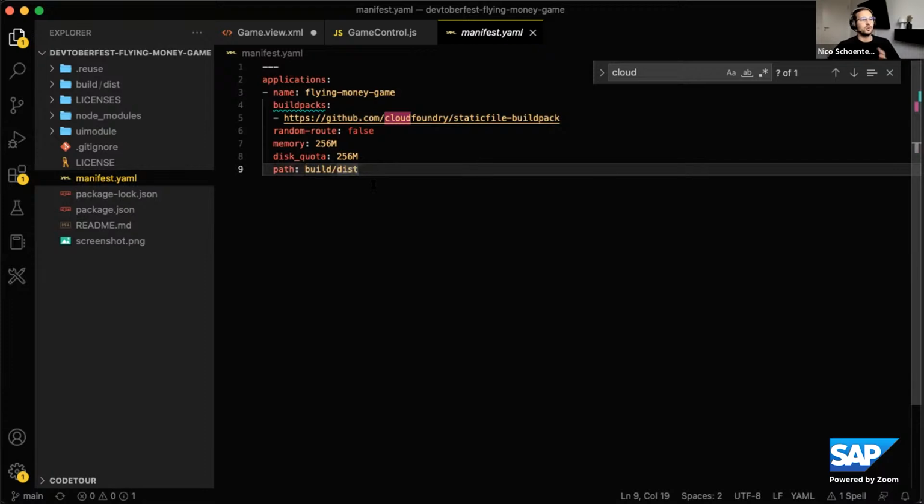So this is not a multi-target application. That's also why it's pretty fast when you deploy. It only takes a maximum of a minute or so. So yeah, that's nice. That's how I deploy it to Cloud Foundry.